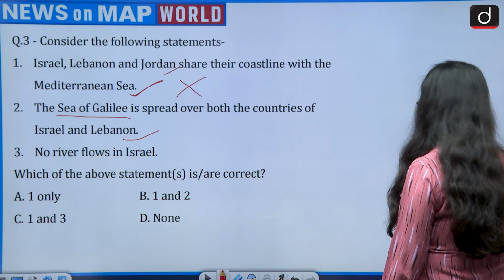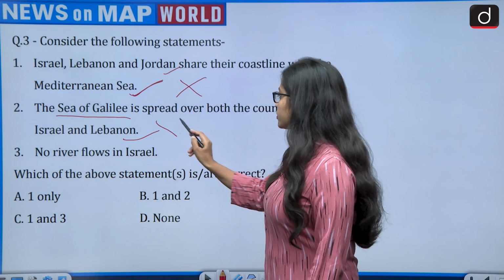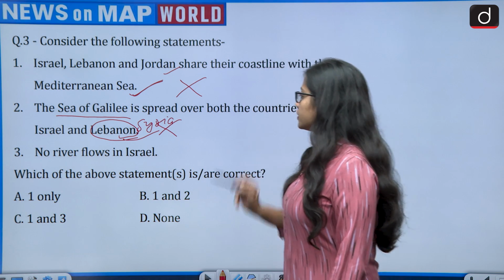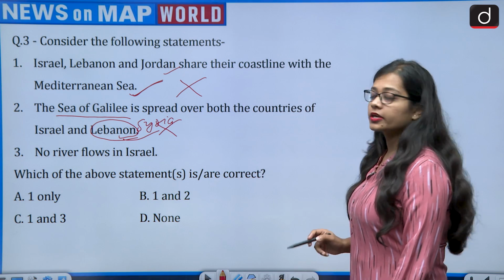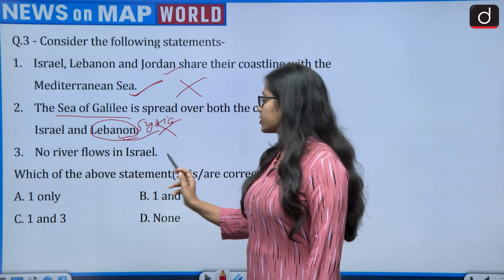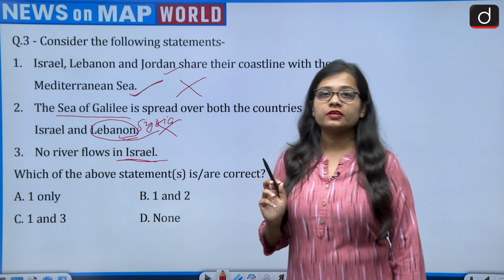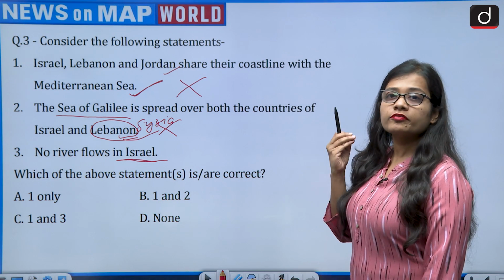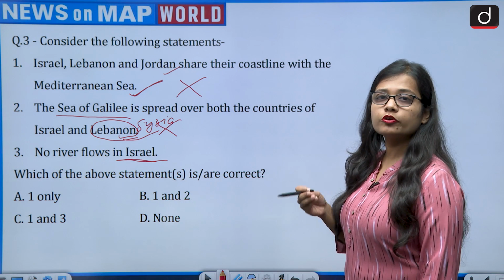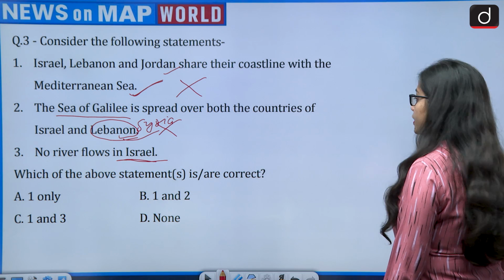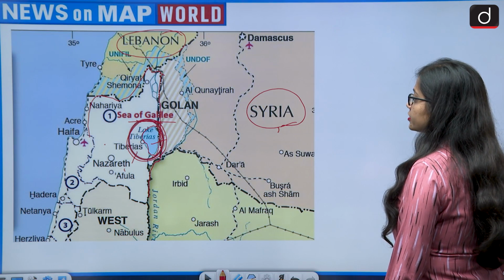So this statement also becomes wrong, because in place of Lebanon, Syria would come. Then no river flows in Israel. So I would say all the three statements, this is the easiest one, because even if a person knows very basic things about Israel, then the person will know. If you don't know even a single river of Israel, you would know that there is one Jordan river which flows in Israel, and it completely covers Israel.